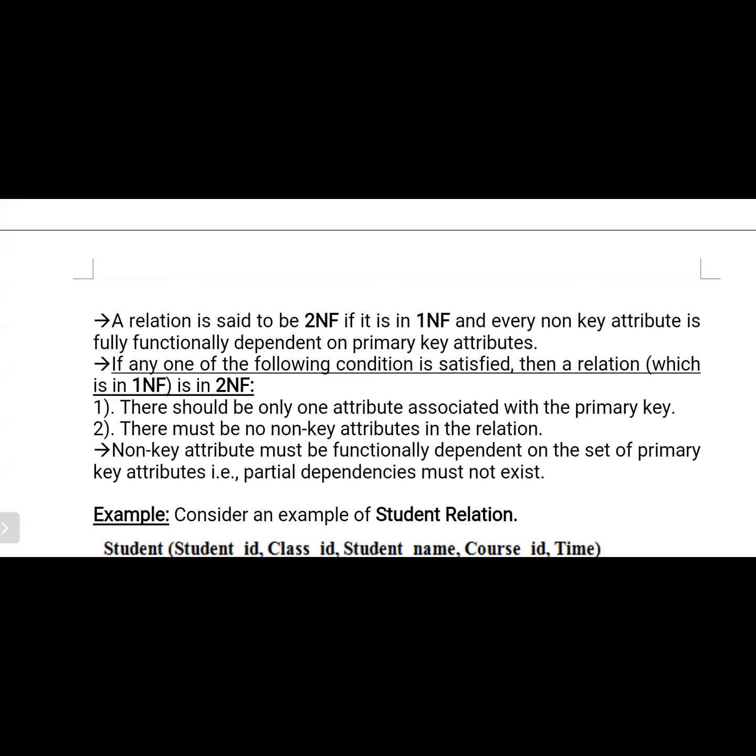So here two keys are used to download your hall ticket. If we are using all the keys to download the hall ticket, that is referred to as a fully functional dependency, because the total set of keys is used.